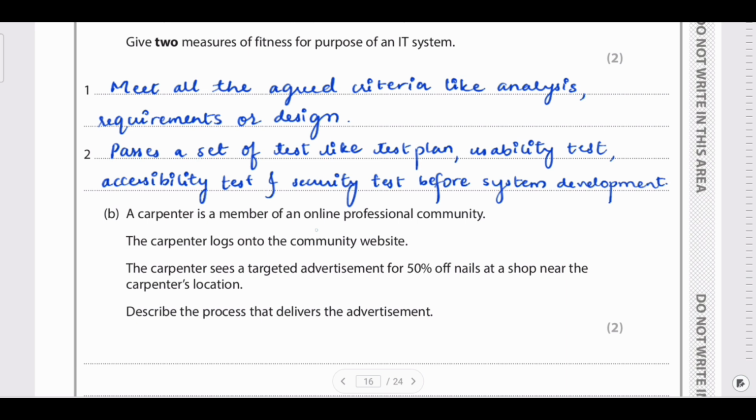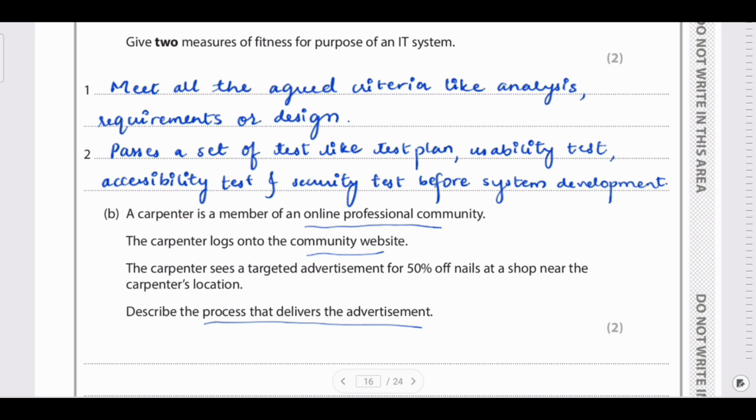So the carpenter is in this online professional community. Whenever the carpenters log on to this community website, there are some targeted advertisements. Now whenever you open the website, you can see that there are some ads regarding a 50% off sale. So how exactly does this happen? That is what the question is: the process that delivers the advertisement.